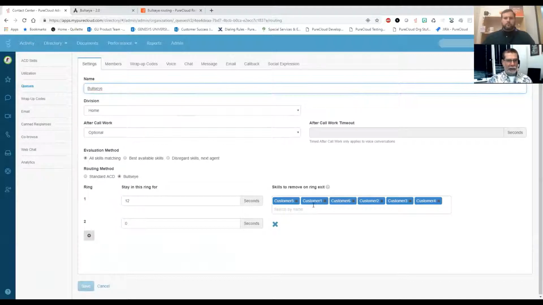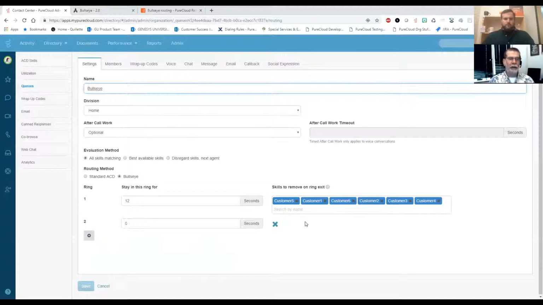If that agent that has the customer skills is available, great, they get the call immediately. It just routes right to them. If that agent is not on queue, not available for some reason, then it's going to wait, in this case, for 12 seconds, just in case that person comes available. And then it's going to roll into the second ring. It's going to strip off the customer skill. So when it strips off that customer skill, now the call just has the Linux and marketing skills left on it. So any other agent that has those 2 skills is going to be allowed to answer that call.